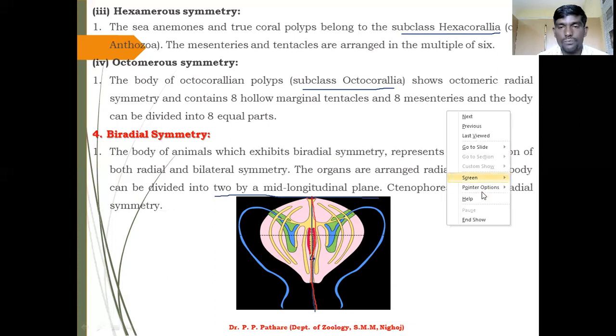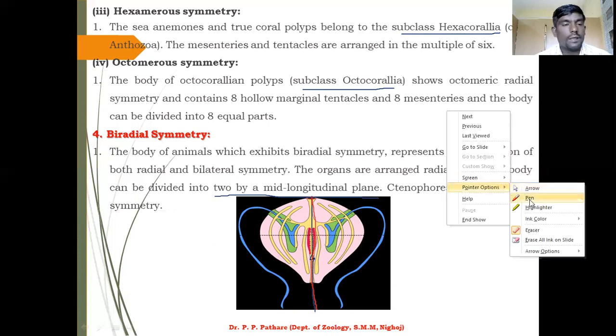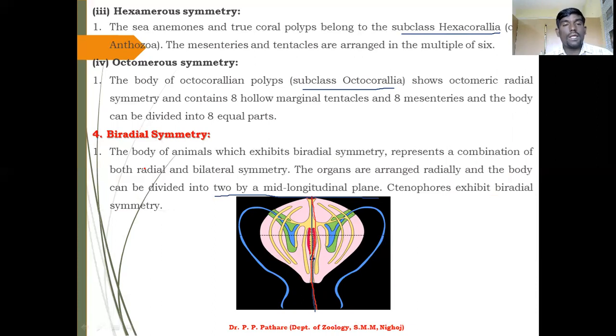Do you understand? In biradial symmetry, the animal body which exhibits bilateral symmetry represents the combination of both radial and bilateral symmetry. Do you understand? Here the animal body can be divided into two parts by the mid longitudinal planes. These are very important. If you divide this, you can easily get two parts of the animal body.